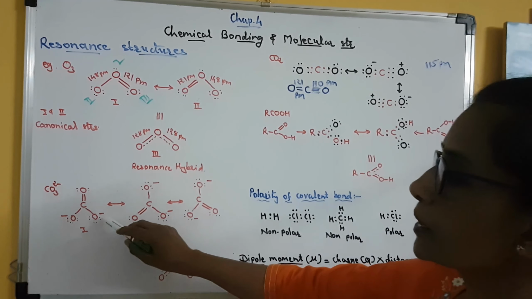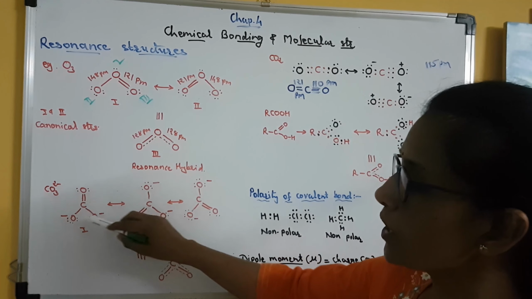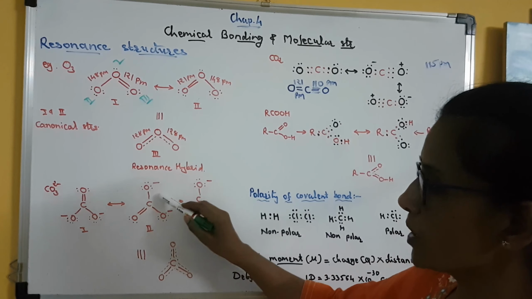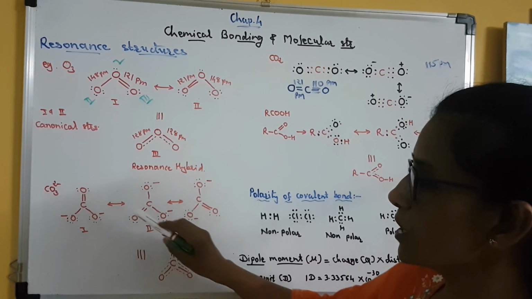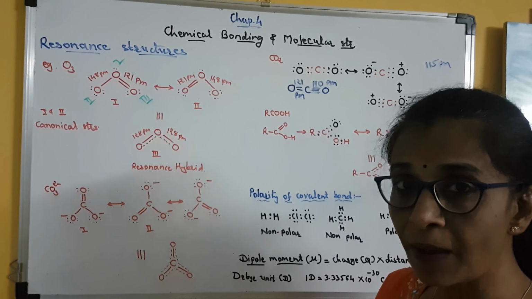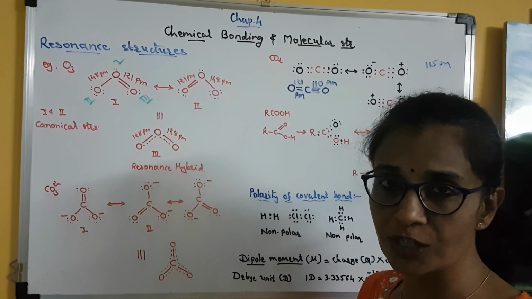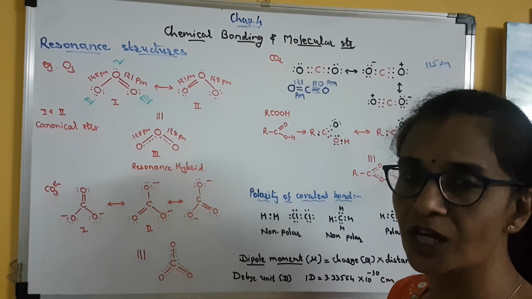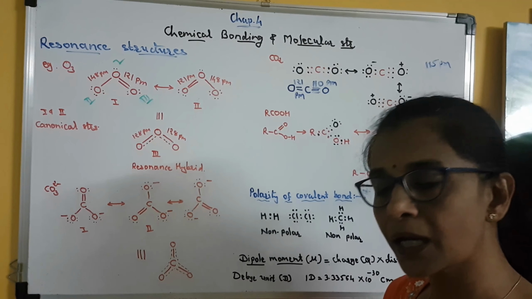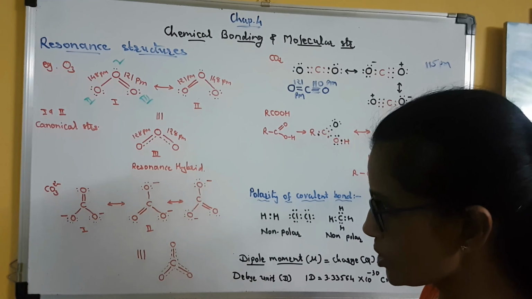Now here the shifting of the bonds is possible. So we can just shift the double bond which was here; now I have shifted it here. Remember one thing: when you change the position of a double or single bond, accordingly you will have to change the position of the non-bonding electron pairs also.